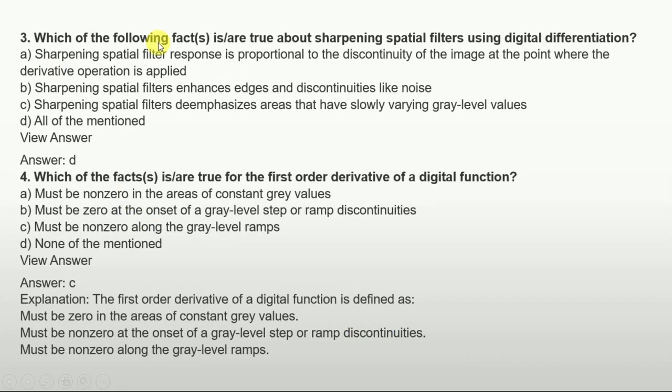And which of the following facts are true about sharpening spatial filters using digital differentiation? So options are given and the right answer is option D, that is all of the mentioned. Which of the facts are true for the first order derivative of a digital function? The options are: must be non-zero in areas of constant gray values, must be 0 at onset of gray level step or ramp discontinuities, and option C is must be non-zero along the gray level ramp. Option D is none of the mentioned. So the answer is option C, that is must be non-zero along the gray level ramp. So we can easily see the explanation as well.